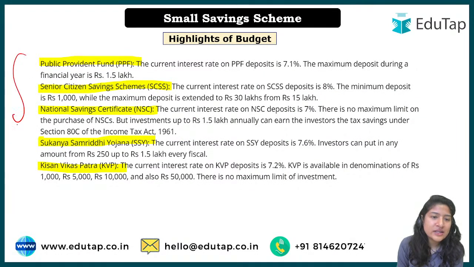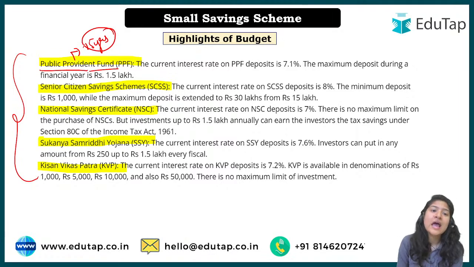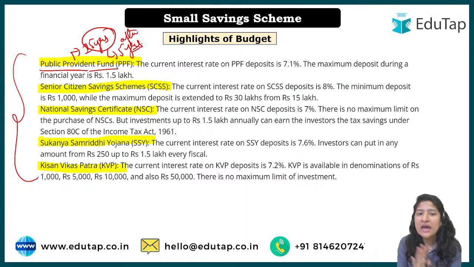And there are some other highlights also which you can look at. For example, the Public Provident Fund. See, it has an upper limit of 15 years. So for 15 years you would have to invest in it. But after 5 years, you can have partial withdrawal. But for 15 years this particular scheme runs.